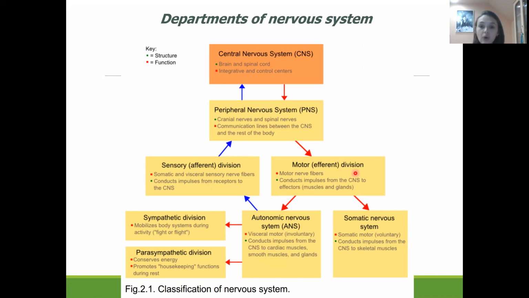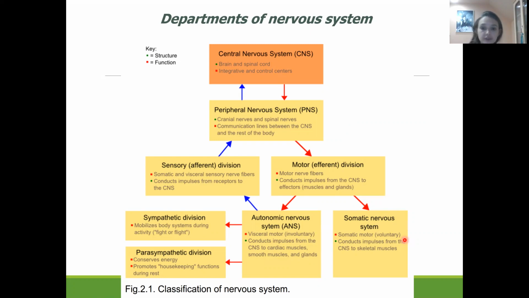And the motor or efferent division, which mainly consists of the motor fibers, conducts impulses from the central nervous system to the effector organs. It means to the muscles and the glands. The motor division is divided into two types. The first is the somatic nervous system. Mainly, it innervates the skeletal muscles and is responsible for voluntary contraction.